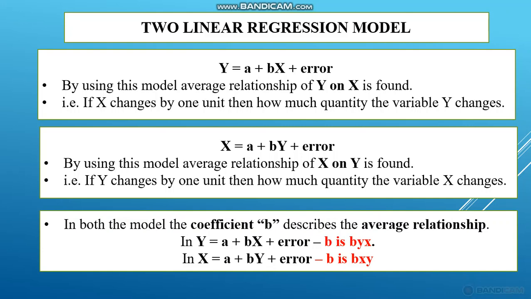In the model y = a + bx, b is called byx, and in the model x = a + by, b is called bxy. So this byx and bxy are called regression coefficients. These regression coefficients will describe the average relationship of the variables.